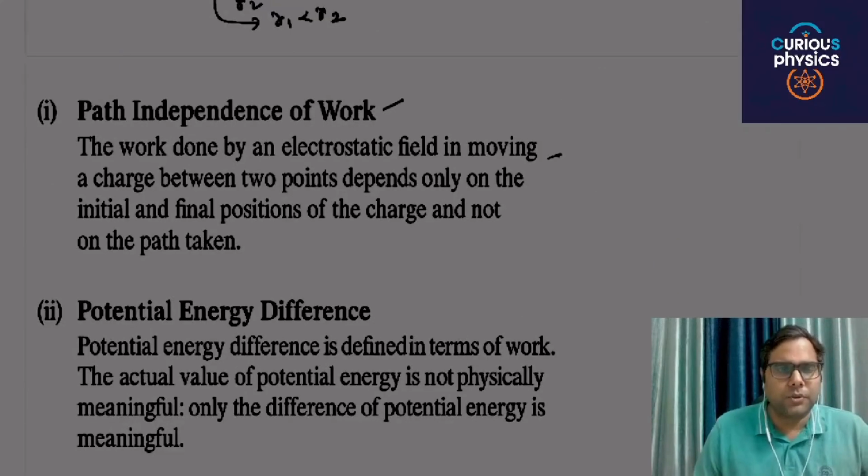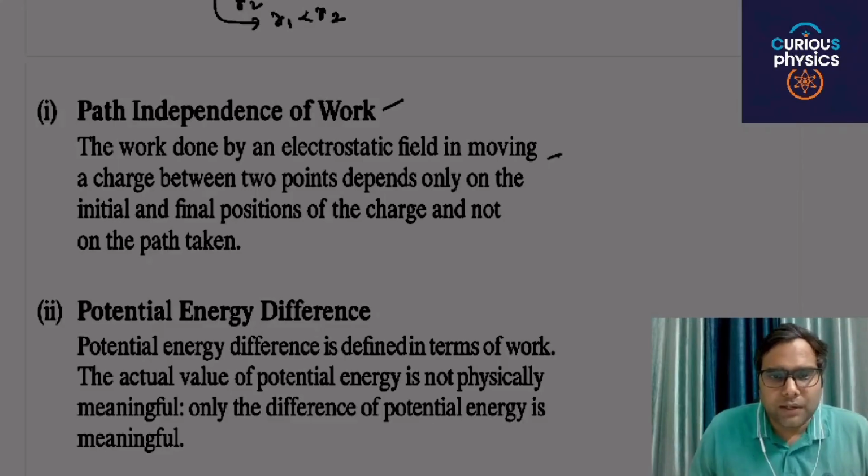This is the theory portion. Path independence of work: the work done by an electrostatic field in moving a charge between two points depends only on the initial and final position of the charge and not on the path taken, because the electrostatic force is a conservative force. Potential energy difference is defined in terms of work. The actual value of potential energy is not physically meaningful. Only the difference of potential energy is meaningful. Are you able to understand my point?